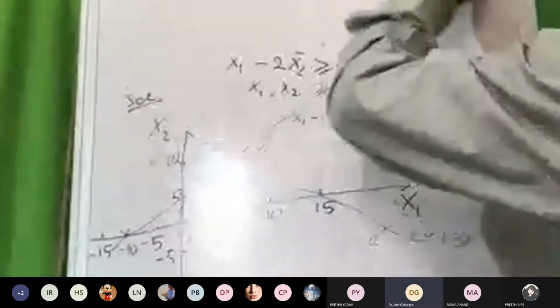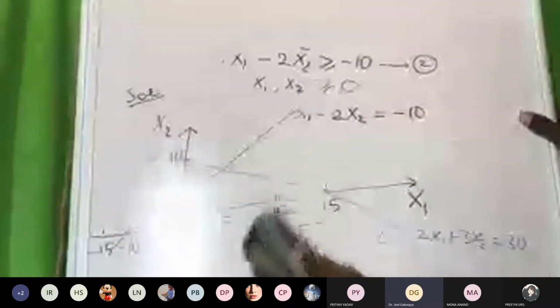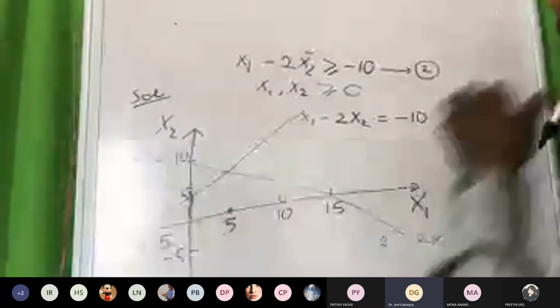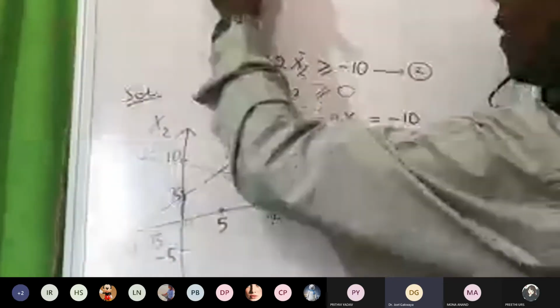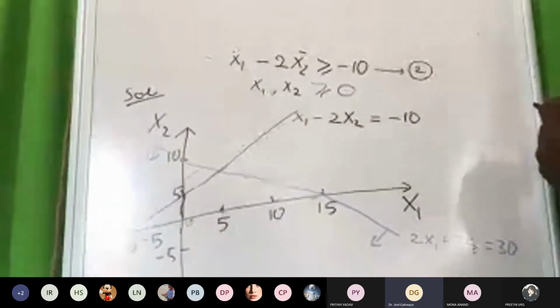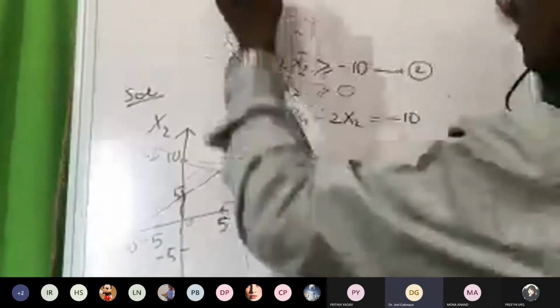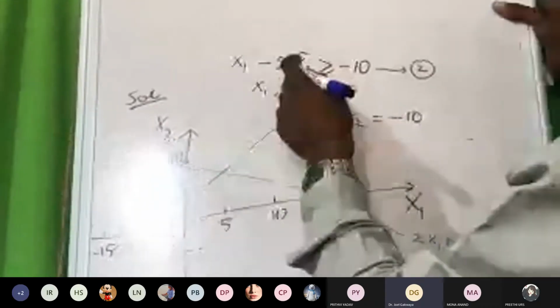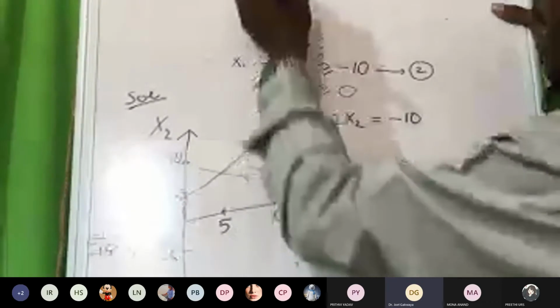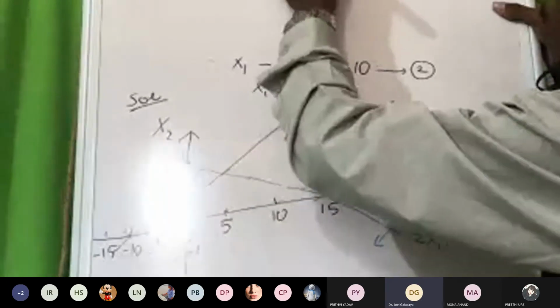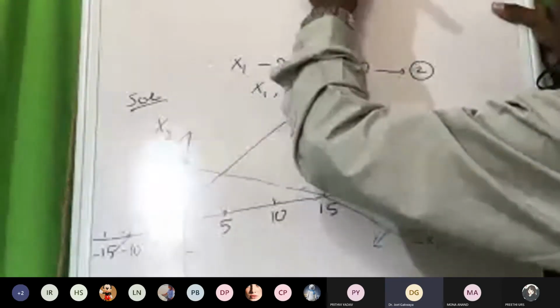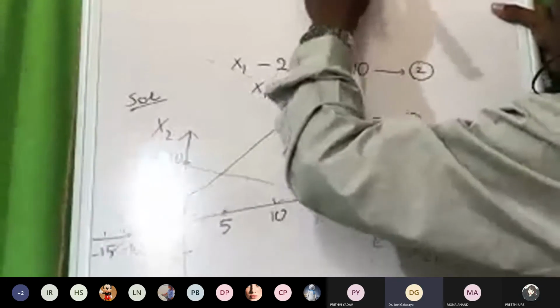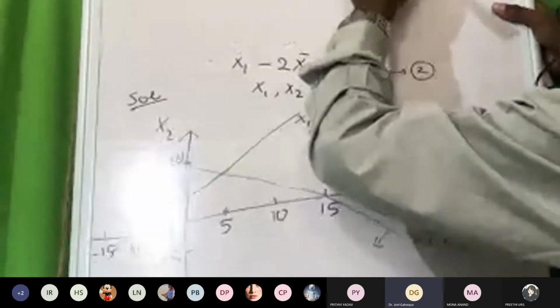Now here we come to the second equation, let me write it in blue. We are going to solve this inequality: x1 minus 2x2 is greater than minus 10.